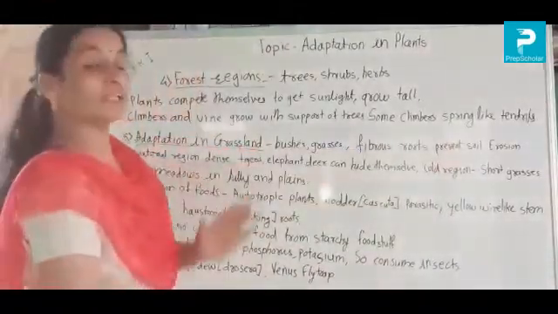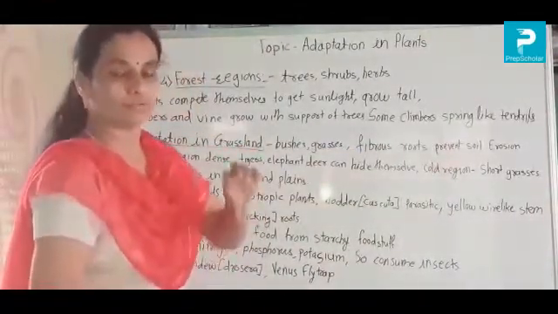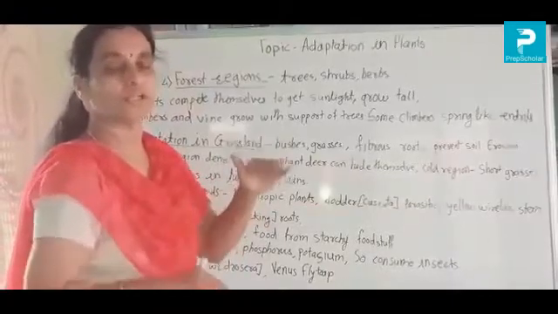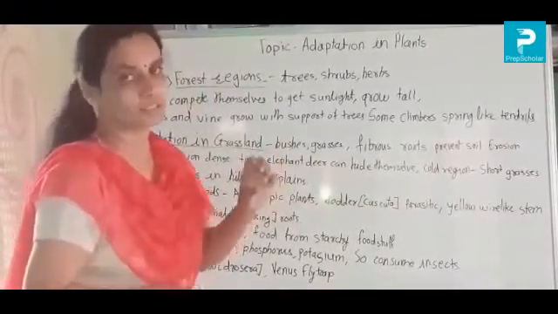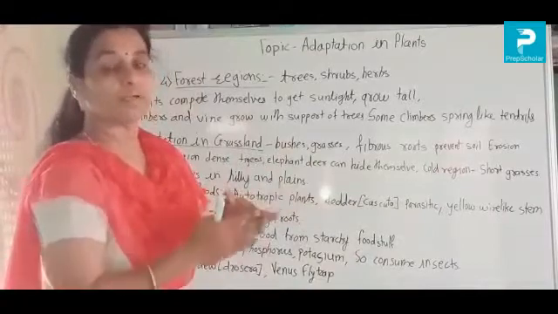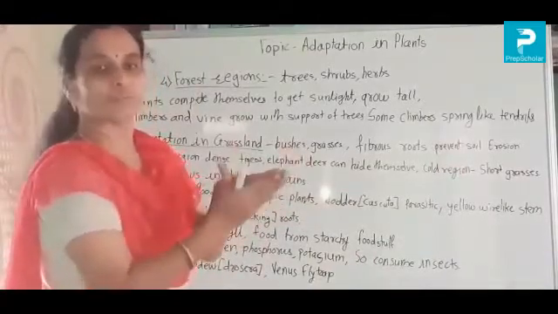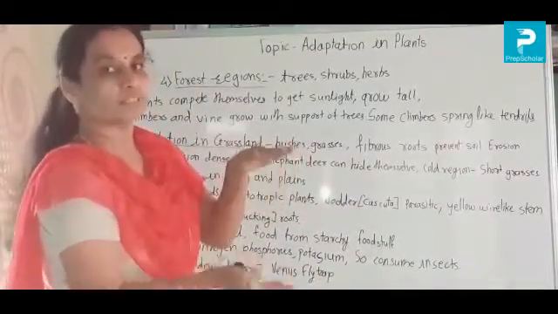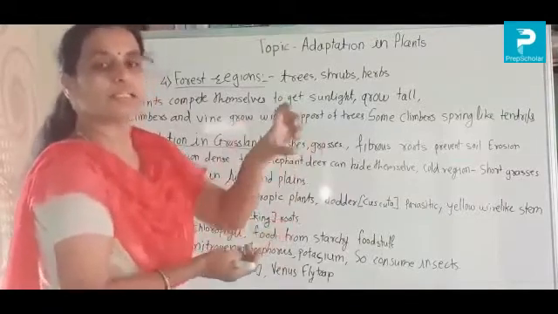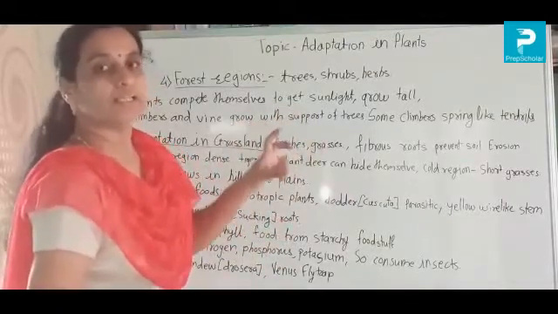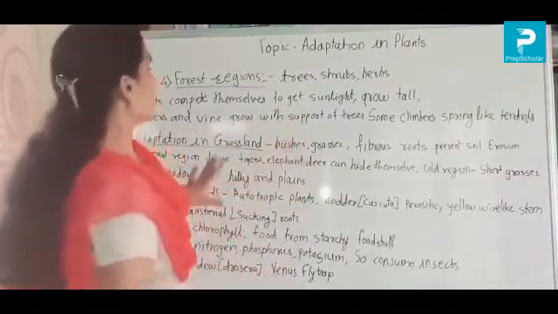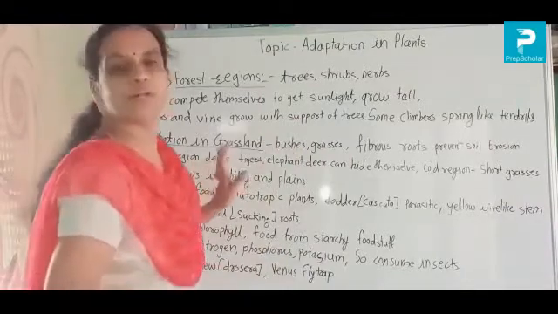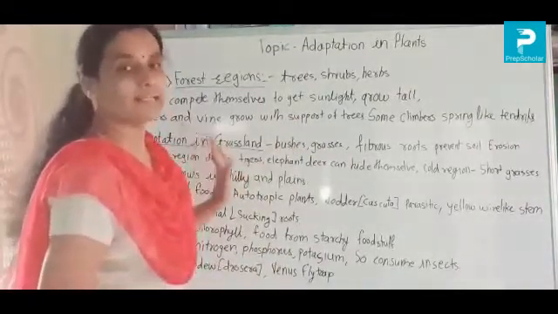Then the equatorial region. As we know about the earth, longitude, latitude, at that time we know where the equator is, and the region from the equator to the south side and to the north side is called the equatorial region. There are dense grasslands.